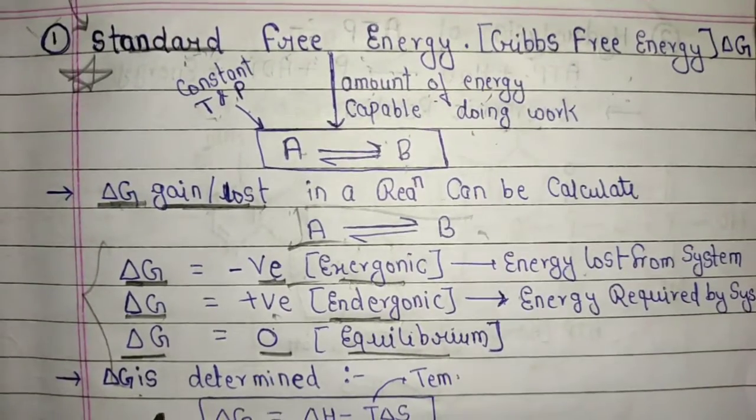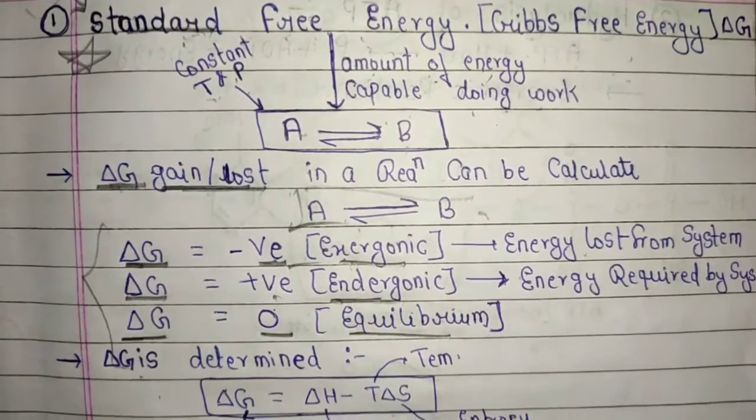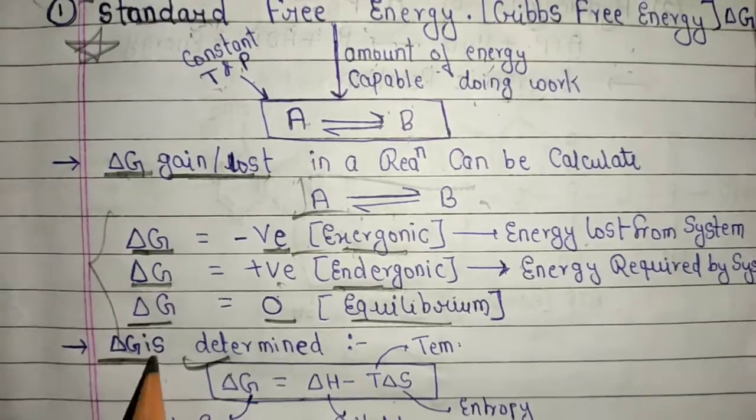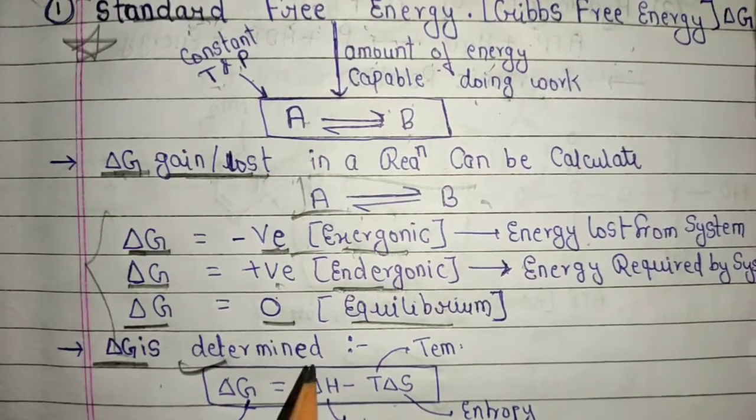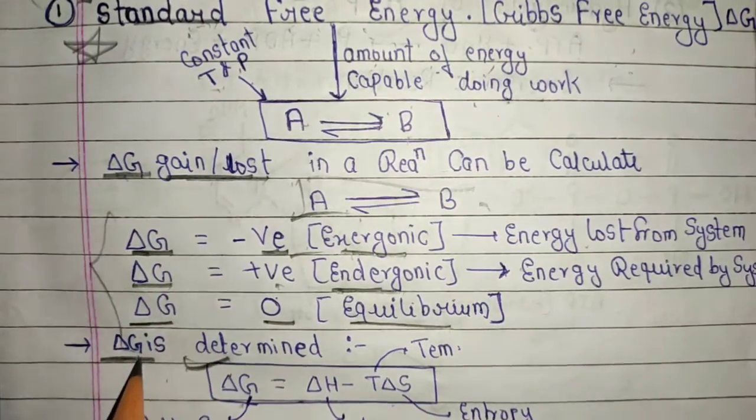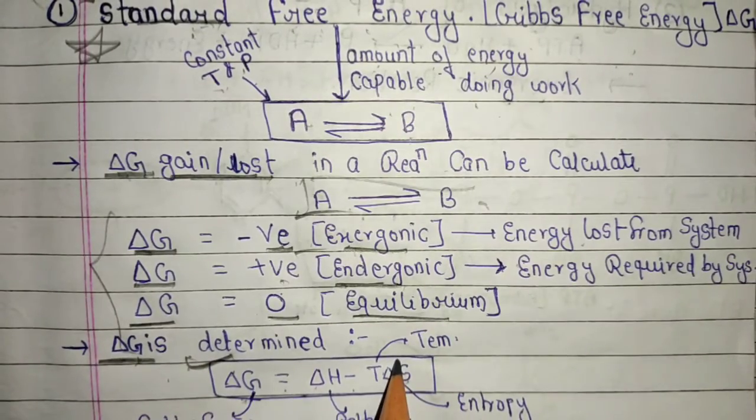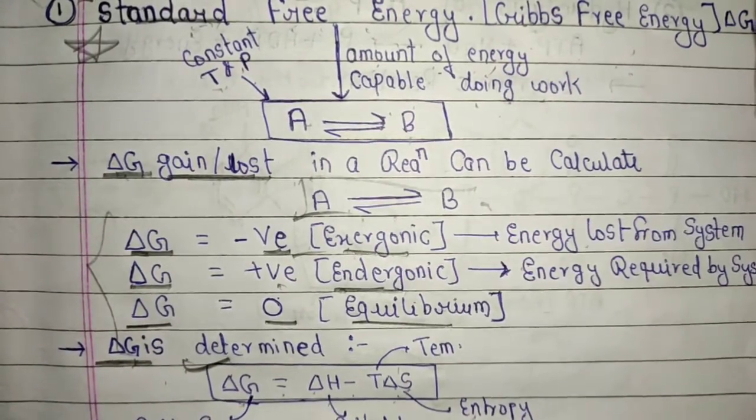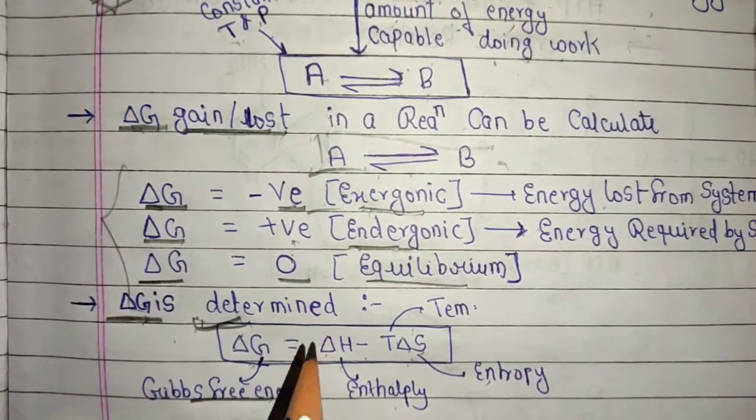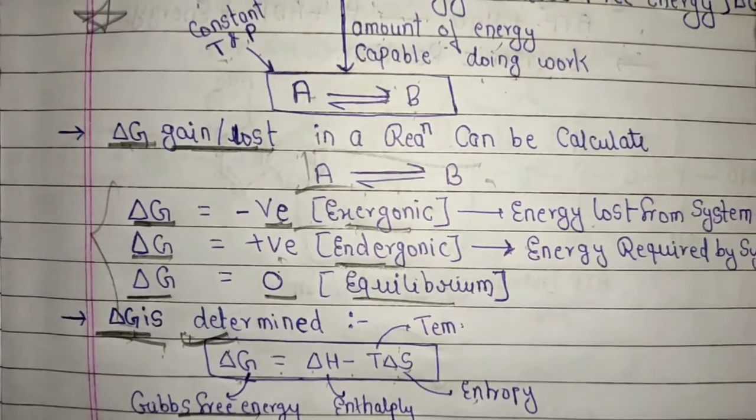Now del G is determined by two factors, mainly enthalpy and entropy. So how can we determine this del G? By using this formula: del G equals del H minus T del S, where T is temperature, del S is entropy and del H is enthalpy. This is the Gibbs free energy. By using this formula, we can find out del G in particular reactions. So this is the basic concept of standard free energy.